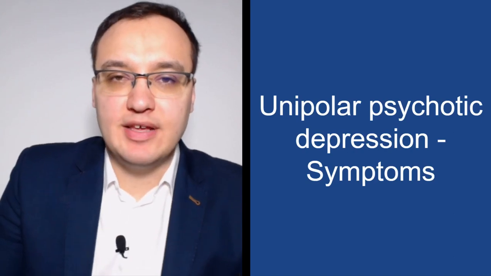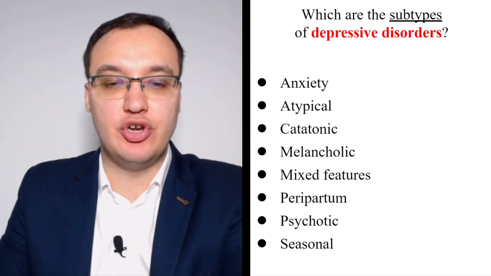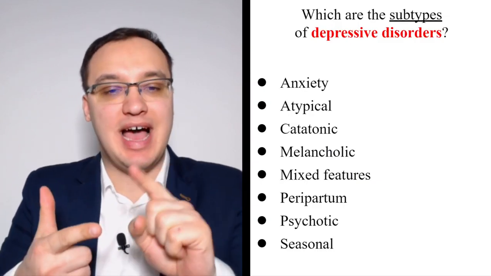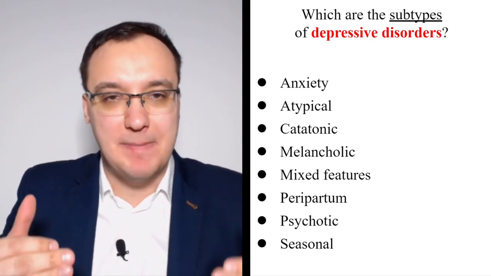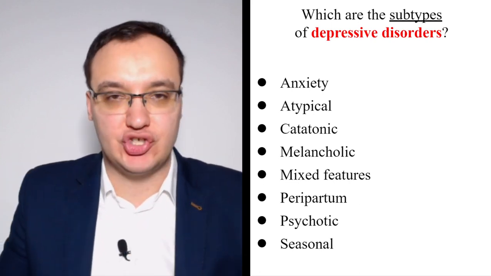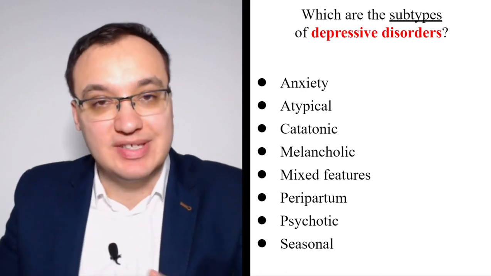Hello, today we'll look at unipolar depression, but with psychotic features. This is different. As we know, we have many types of depressive disorders. We have anxiety type, atypical type, catatonic, melancholic, mixed features, peripartum, psychotic, and seasonal. These are all unipolar depression, but with some coloring of a different subtype.